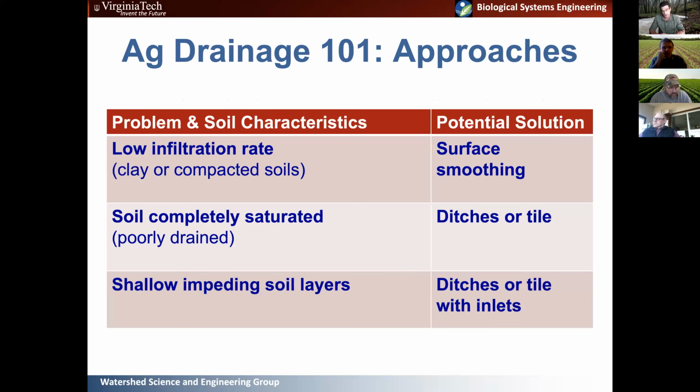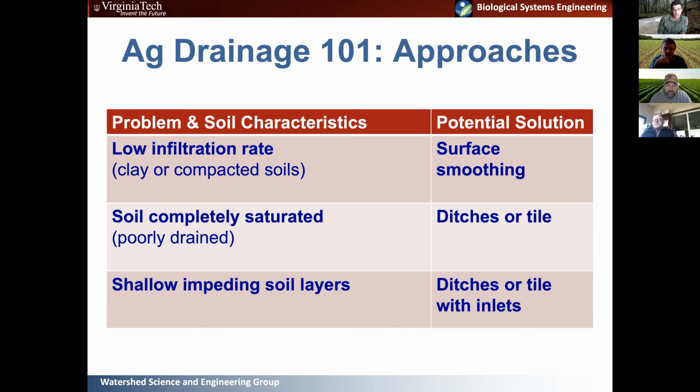In fact, I'd argue it's probably not the best solution because you have such limited movement of water in those low infiltration rate, highly compacted soils, that water isn't going to move into your drain line with any sort of speed. You're not going to drain that field within the 24 to 48 hour recommended time frame.